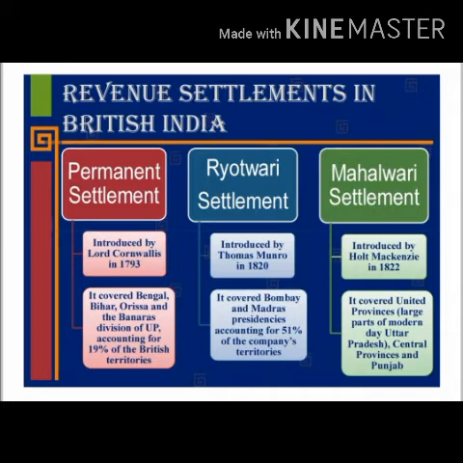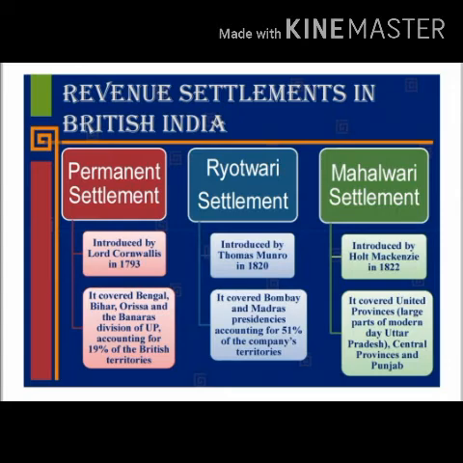Now, if we talk about permanent settlement, it covered Bengal, Bihar, Odisha, and the Banaras division of UP, accounting for 19% of the British territories. The Ryotwari settlement covered the Bombay and Madras presidencies, accounting for 51% of the company's territories. The Mahalwari settlement accounted for 30% of the company's territories, covering United Provinces, large parts of modern day Uttar Pradesh, central provinces, and Punjab. Now, let us know about the key features and consequences of these three settlements.